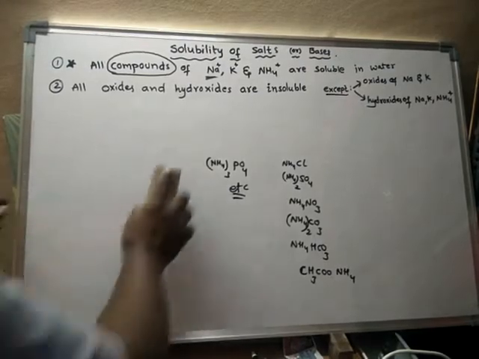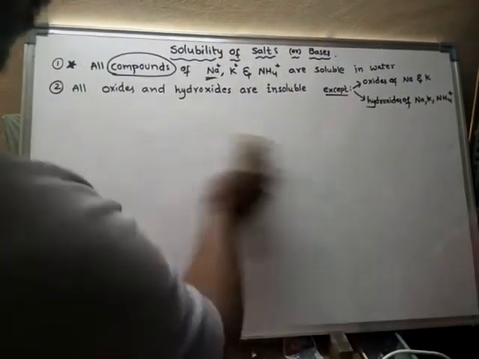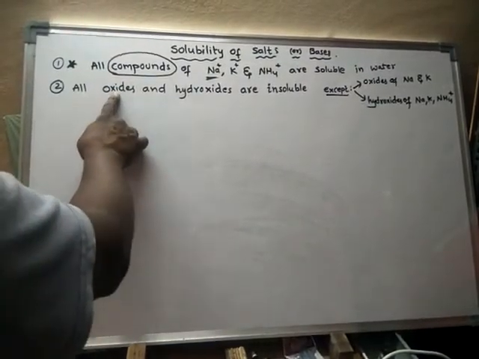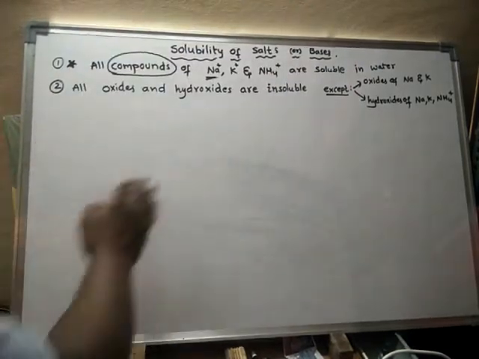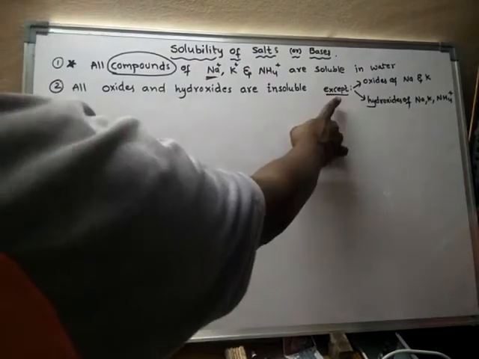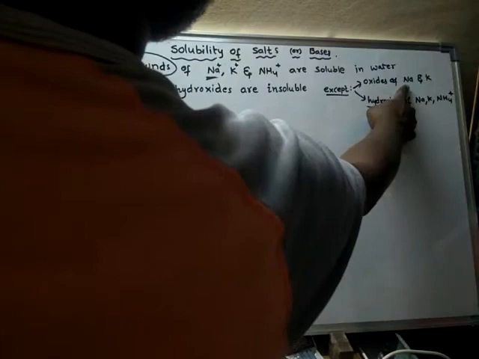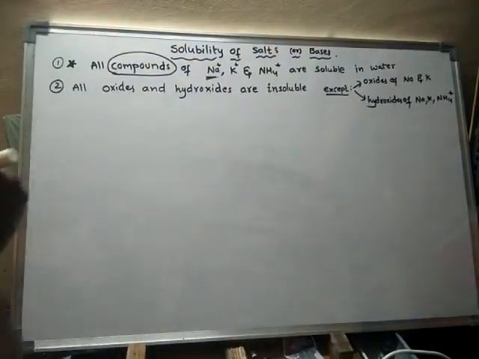Next we will learn about the oxides. How are oxides soluble? All oxides and hydroxides are insoluble. There is an exception for this: oxides of sodium or potassium are soluble.